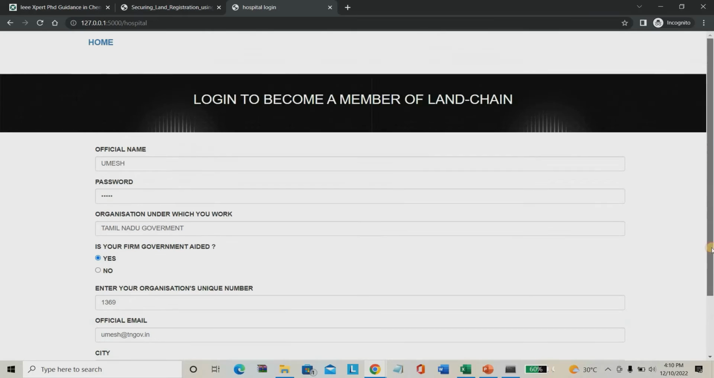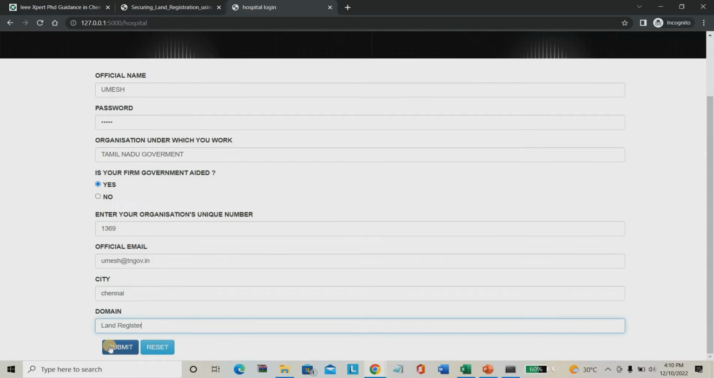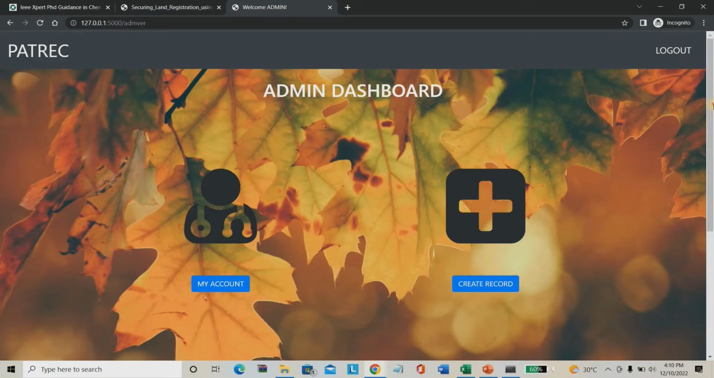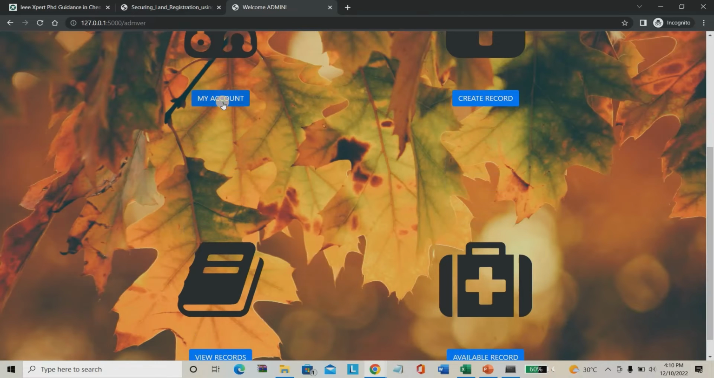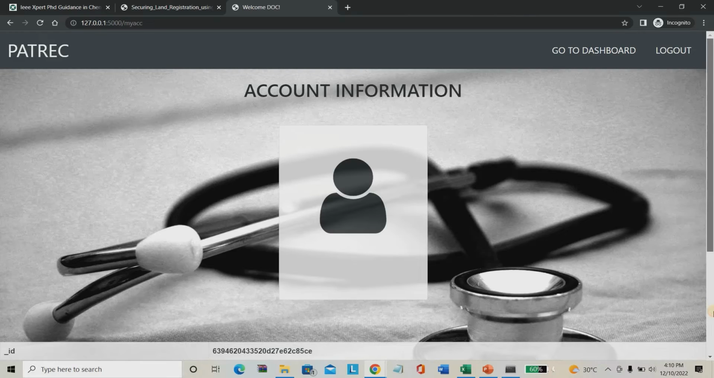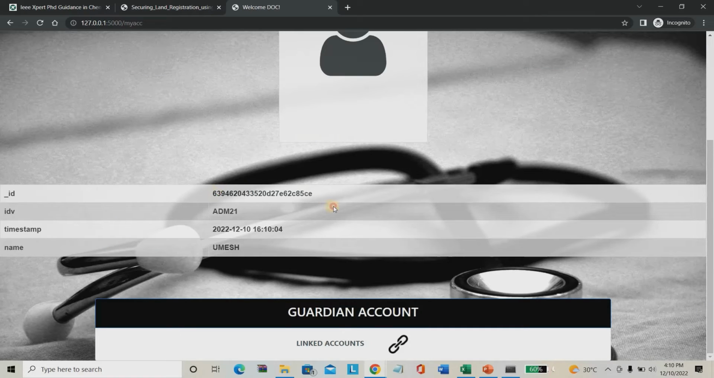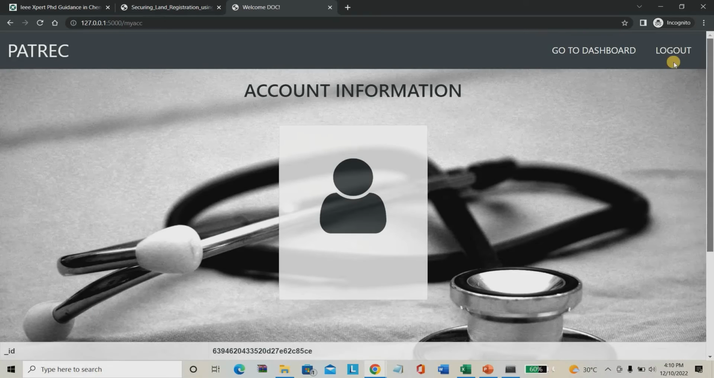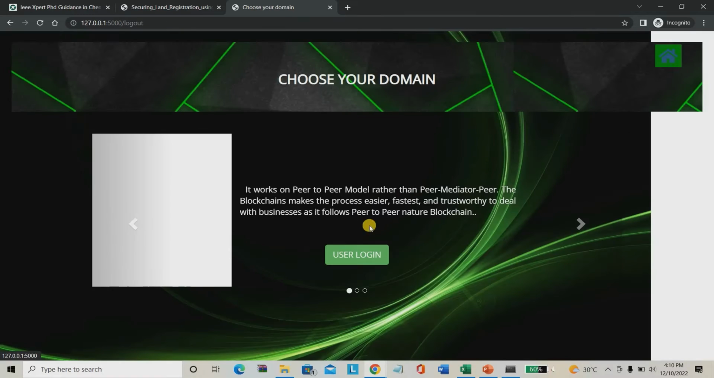I have entered the person details and everything. I have to give submit. Okay, I have submitted. I can check with my account details. You may see, this is my ID: ADM21, that means admin 21. Username, password 12345. So I have created it. Now I have to give logout here.